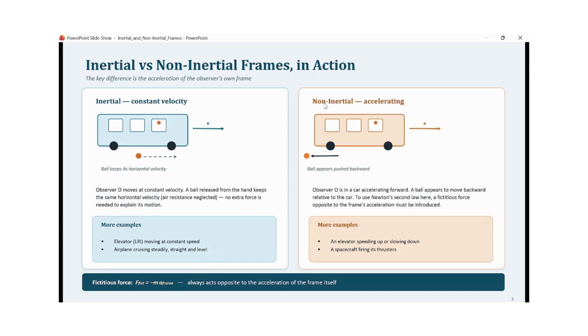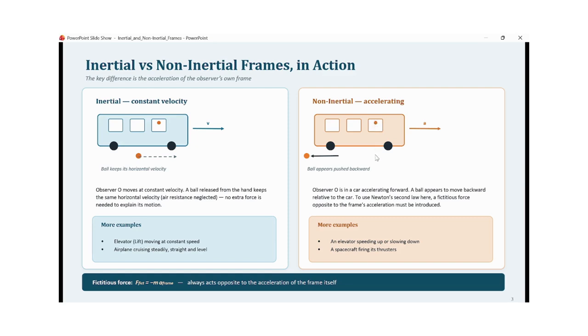An example of a non-inertial frame is an accelerating frame of reference. Here we consider a car which is moving with acceleration a in this direction, and the same person is sitting over here, dropping a ball from his or her hand.